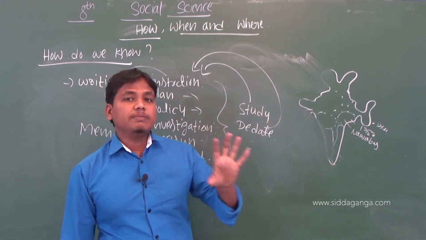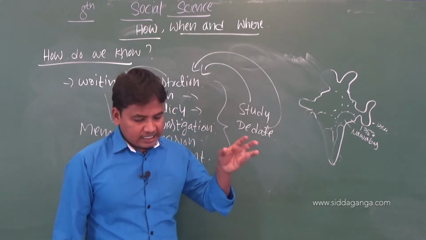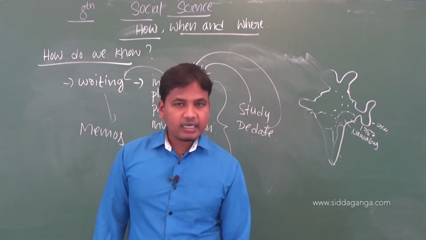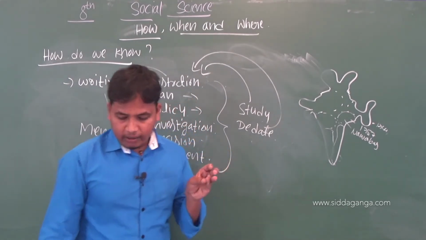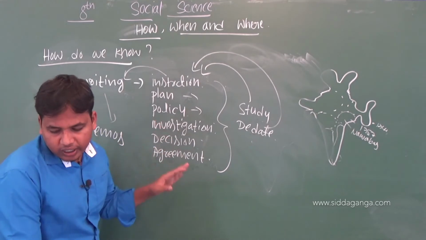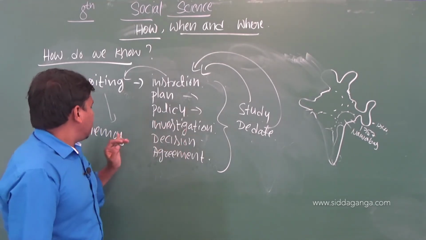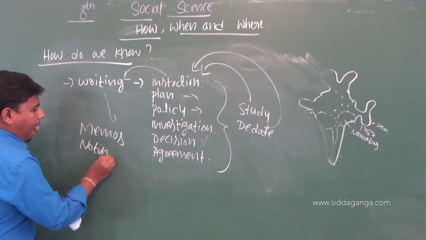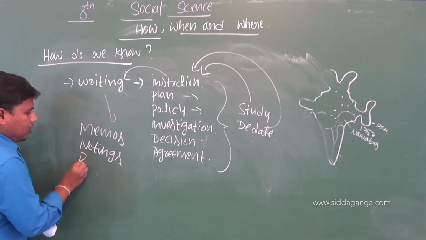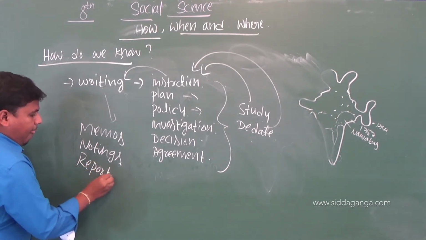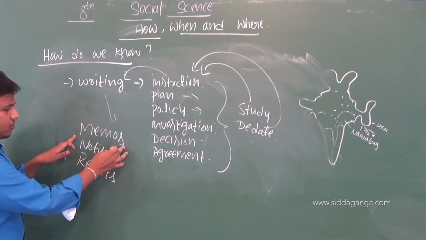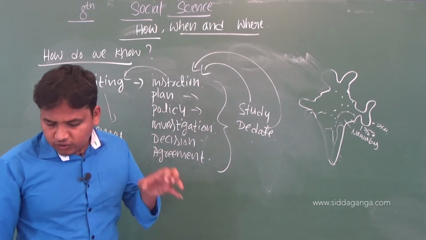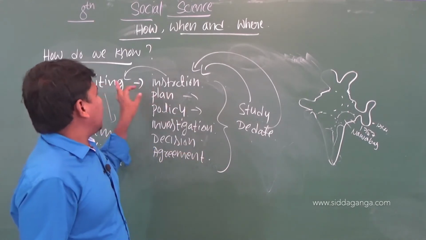This culture of memos, notings and reports was produced from written documents.